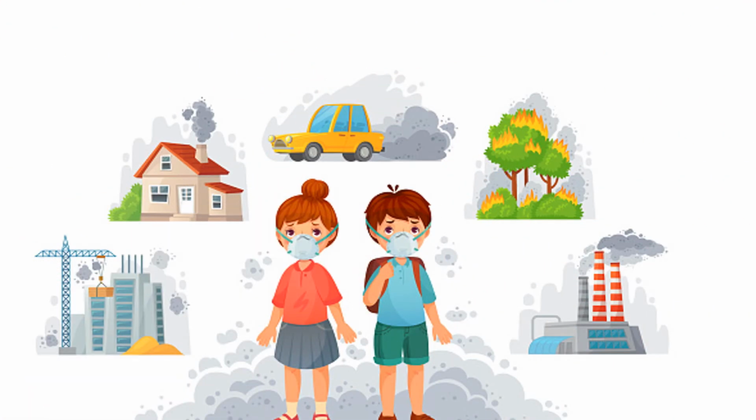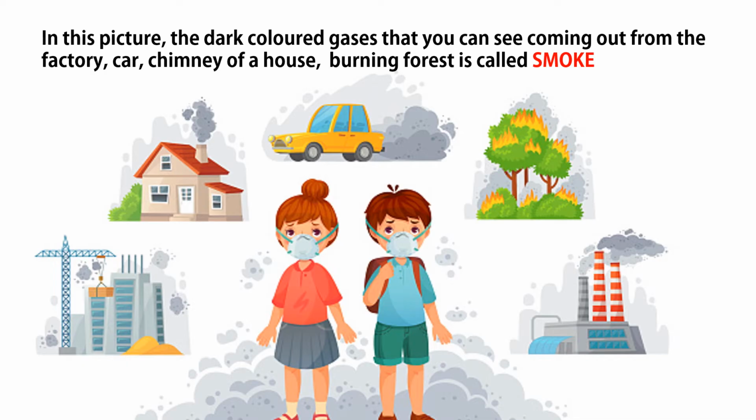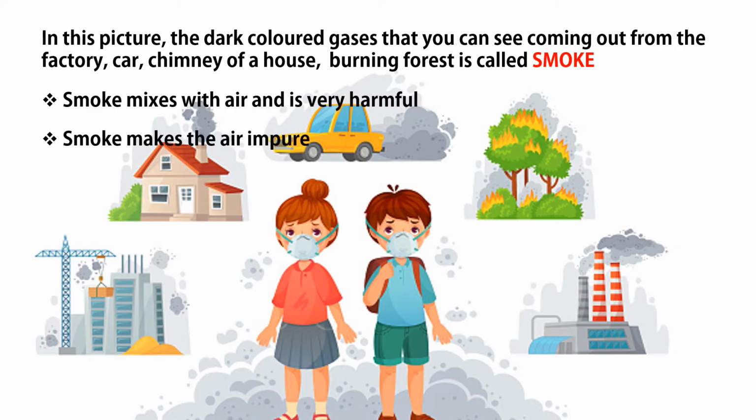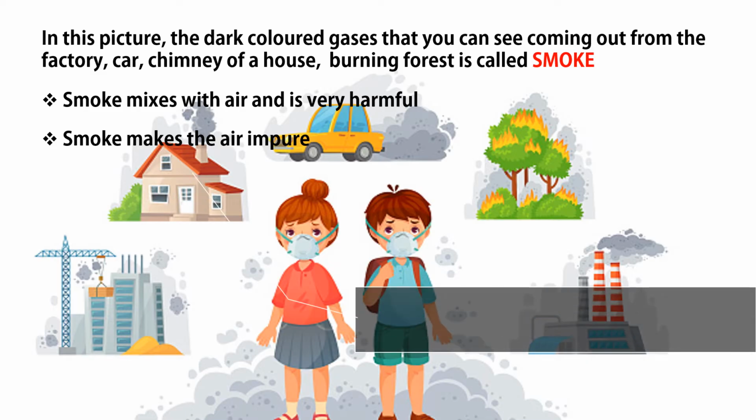In this picture, you can see some dark color gas which is coming out from the factory, car, chimney of a house, and burning forest. What is this dark color gas? This is called smoke. Smoke mixes with air and is very harmful. Smoke makes the air impure. So, air contains smoke.